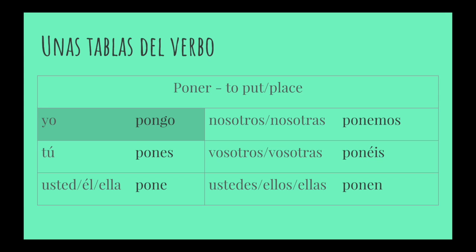The same thing is true for poner. You change the ending in the yo form with that go, but all the others are normal. Pones, pone, ponemos, ponen. Those are the only 2 verb charts that I'm going to go over in this video, but as you can see in your packet, it's true for all 5 verbs. They are only irregular in the yo form. The other forms are all normal.